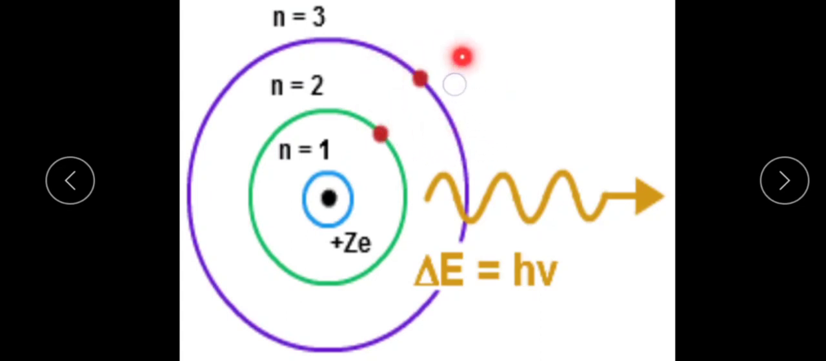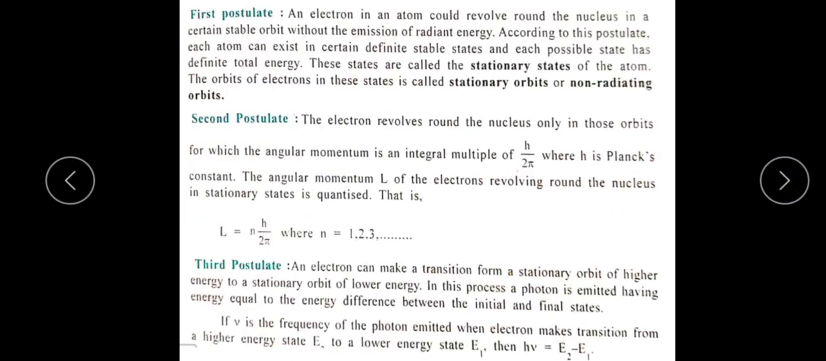So the energy in the higher level minus the energy in the lower level, the energy difference, is equal to h nu, which is represented here. So E is equal to h nu is equal to E2 minus E1. This is the third postulate.